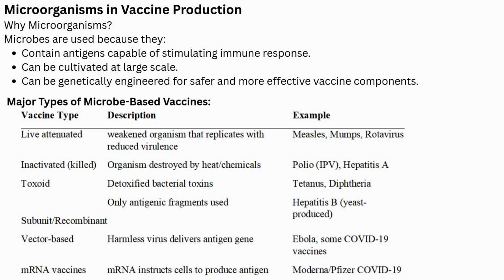Subunit, recombinant: only antigenic fragments used. Example: hepatitis B, yeast produced. Vector-based: harmless virus delivers antigen gene. Examples: Ebola, some COVID-19 vaccines. mRNA vaccines: mRNA instructs cells to produce antigen. Examples: Moderna and Pfizer COVID-19 vaccines.